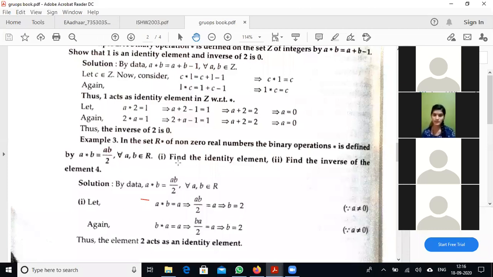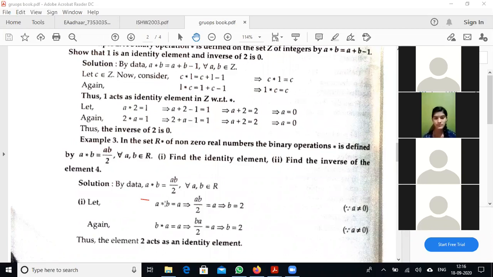First, find the identity element. By the given data, the binary operation is a star b equals ab by 2 for all a, b belonging to R star. Let a star e equal a, by the identity property, since we don't know the identity element.